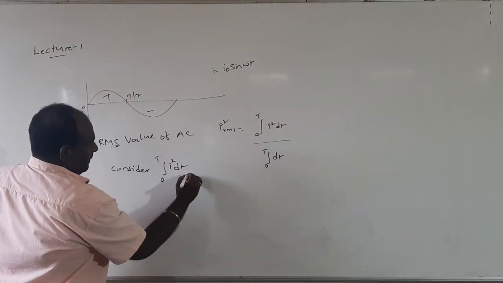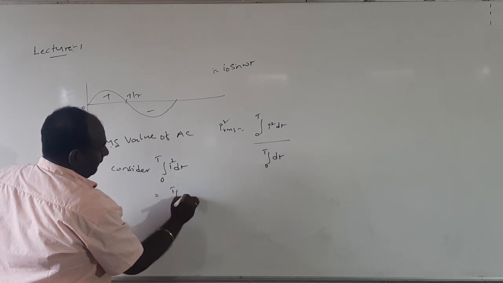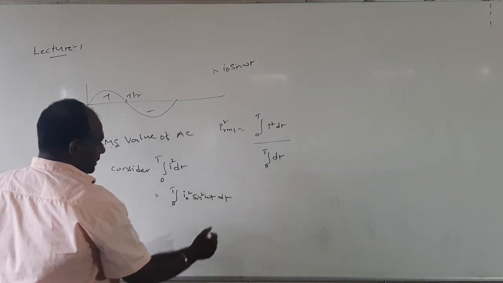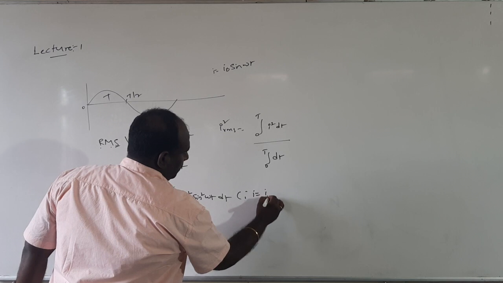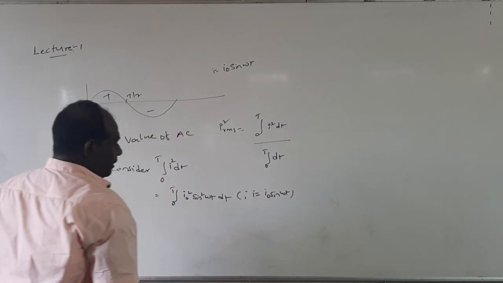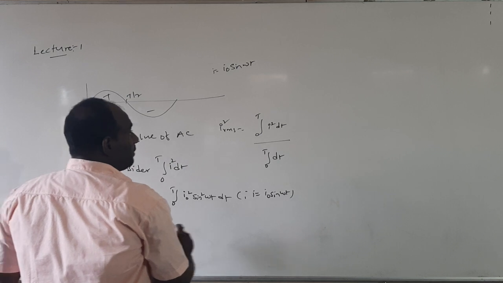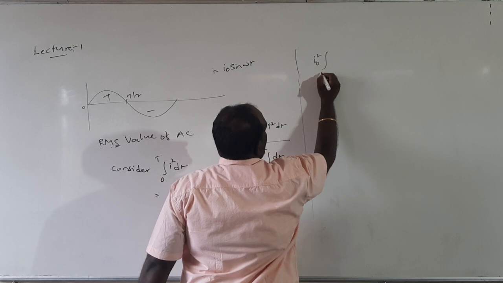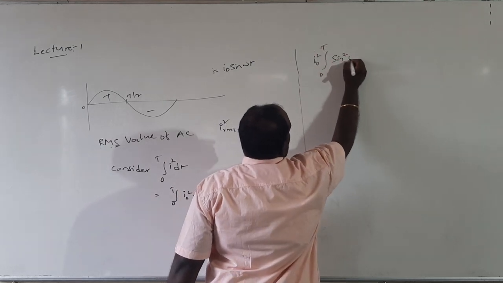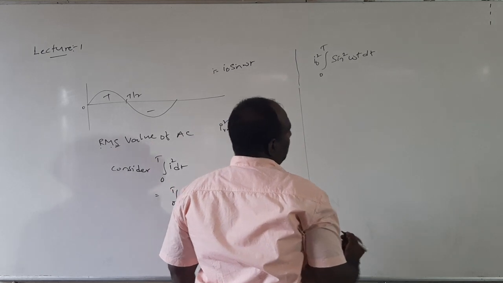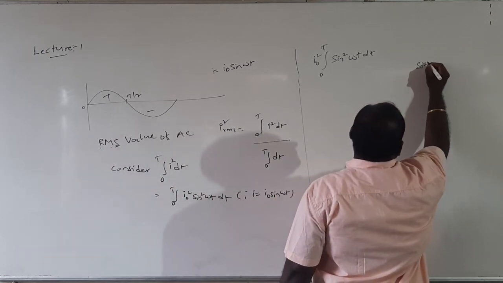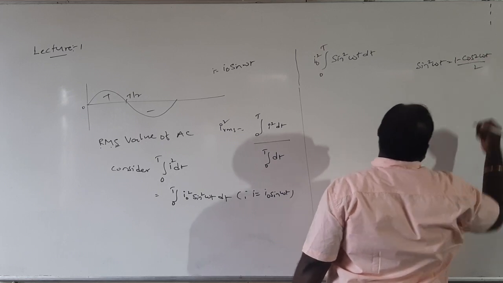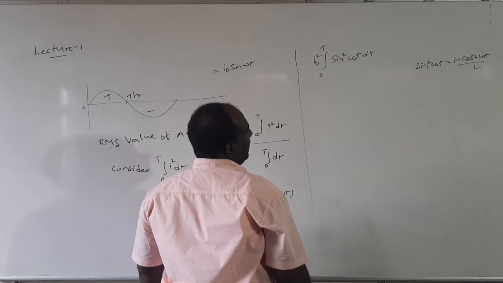I value how much? So, integral 0 to T of I naught squared sin squared omega t dt, since I is equal to I naught sin omega t. Here I bring I naught squared outside, integral 0 to T sin squared omega t dt. We have a formula: sin squared omega t is equal to (1 minus cos 2 omega t) by 2. So I am applying this formula.